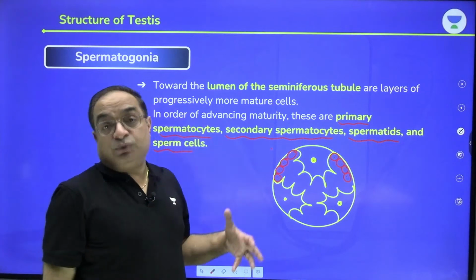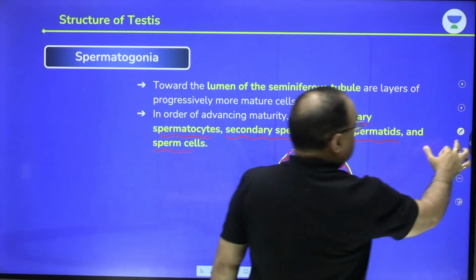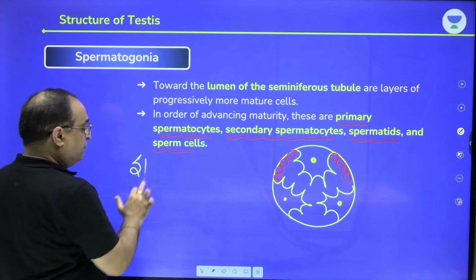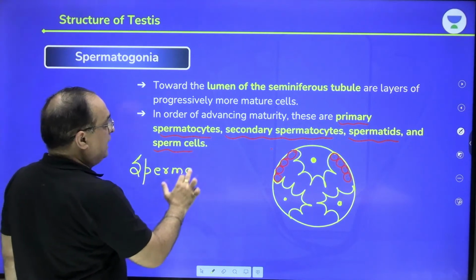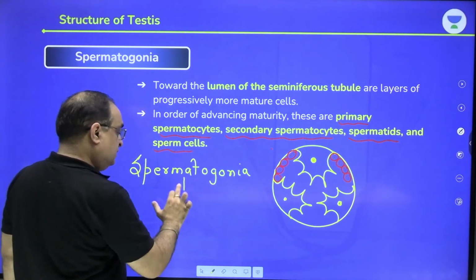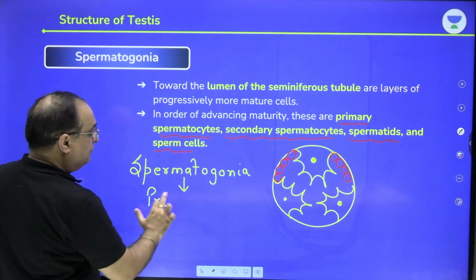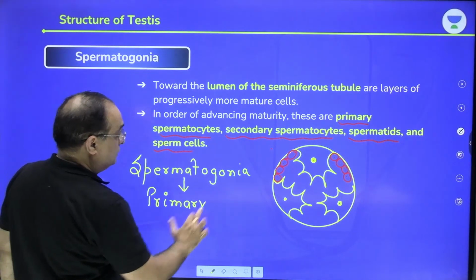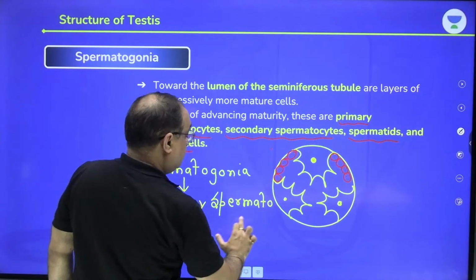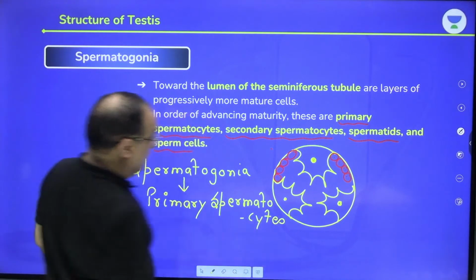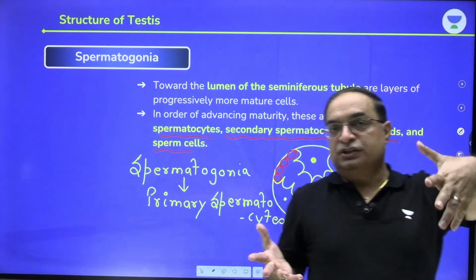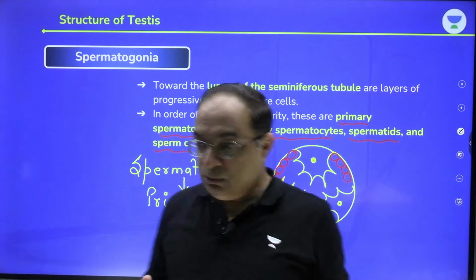So this sequence you have to remember. All my Raja Beta and Rani Betiya, this sequence you have to remember. What is the sequence? Shall I write here? First, there are spermatogonia, right? Spermatogonia change into primary spermatocytes. Keep noting in your notes copies also. From primary spermatocytes, the next stage is secondary spermatocyte. Secondary spermatocyte changes into spermatid, and spermatids change into sperms.